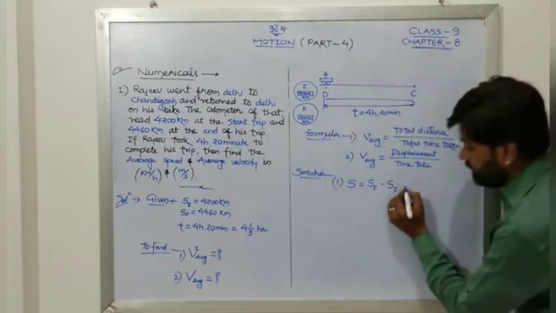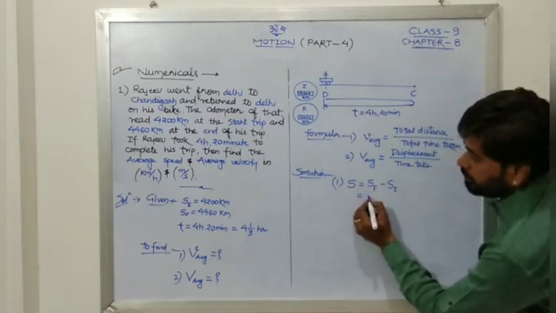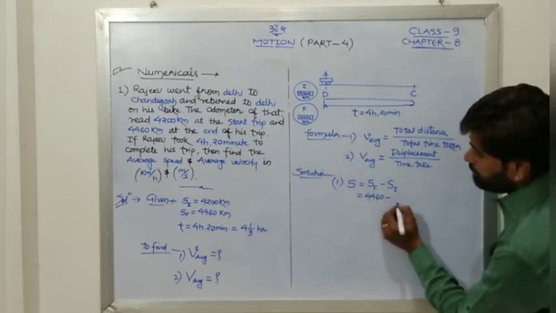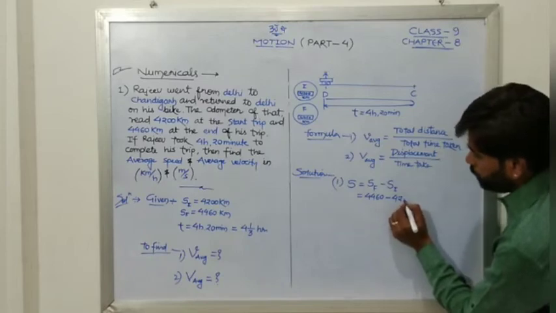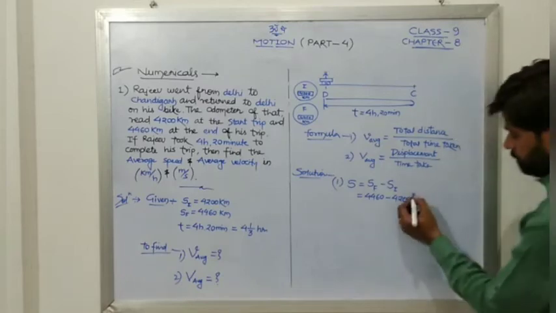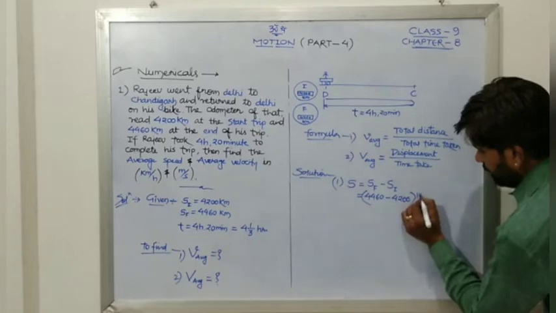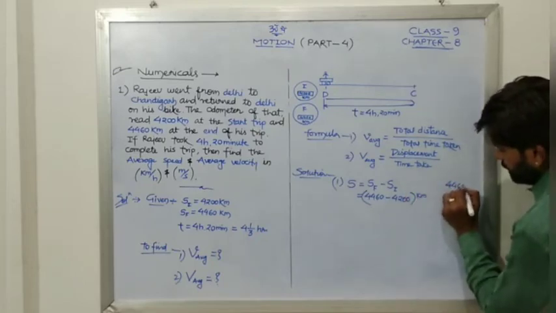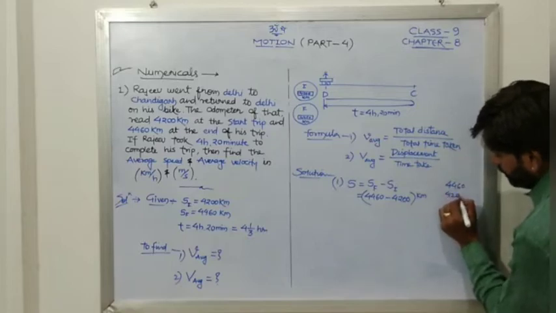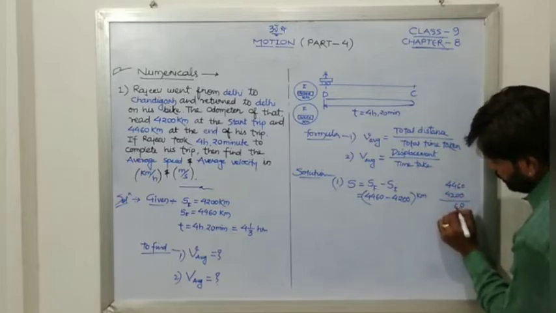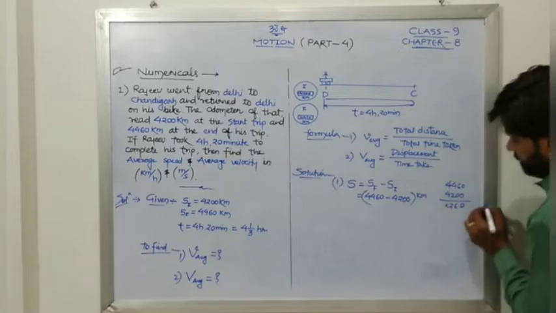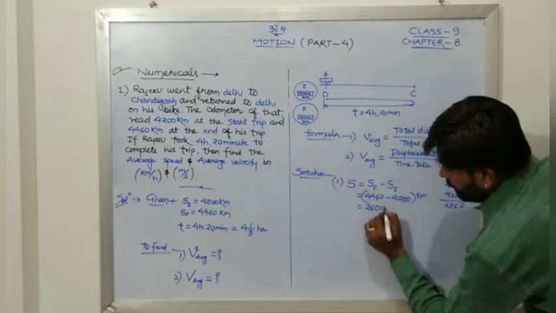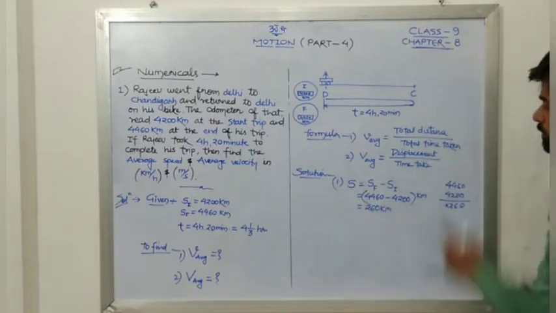Final reading is 4460, and initial reading is 4200 kilometer. Now subtract: 4460 minus 4200 is 260. So we have 260 kilometers, that is total distance.